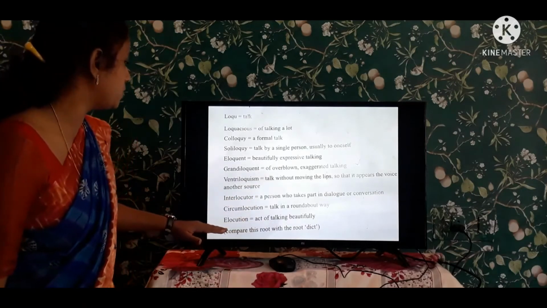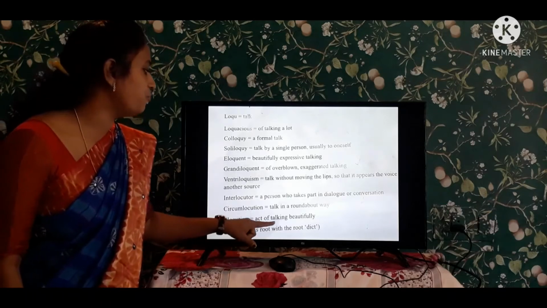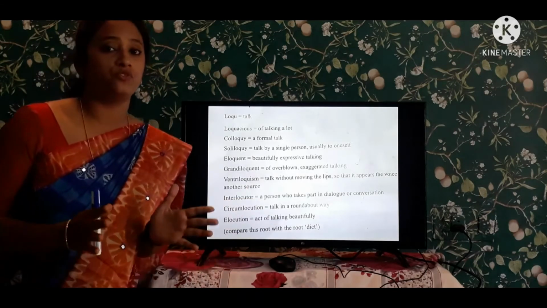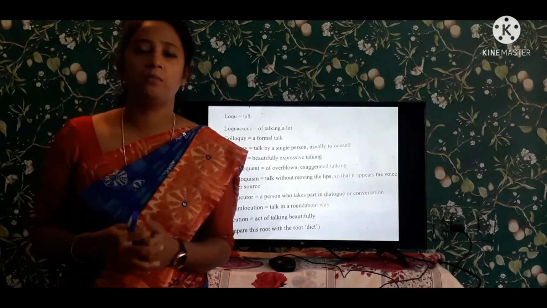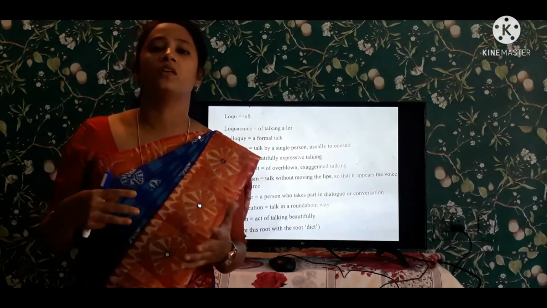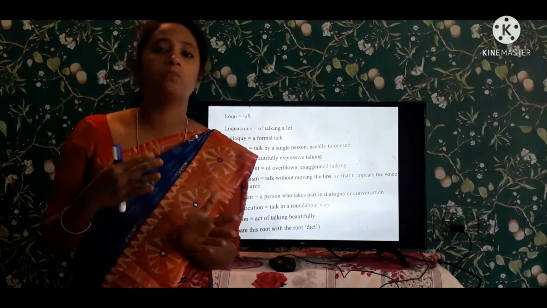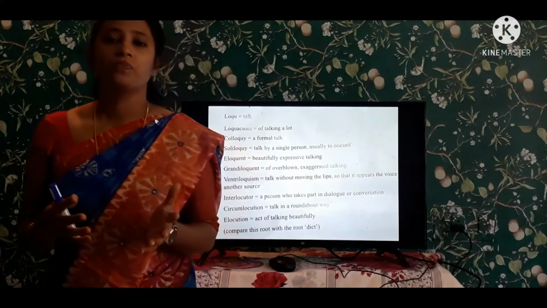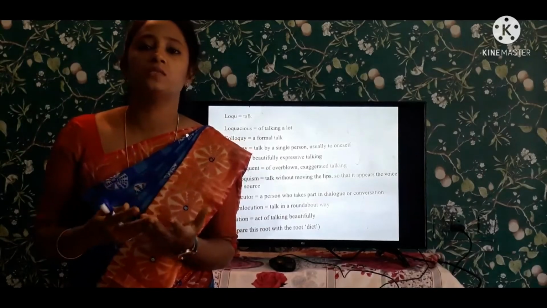So coming to the next one is elocution. Act of talking beautifully. See, in many speeches, like motivational speakers and many of the other IAS officers, so many people give speeches. Their expressions and everything are very beautiful.